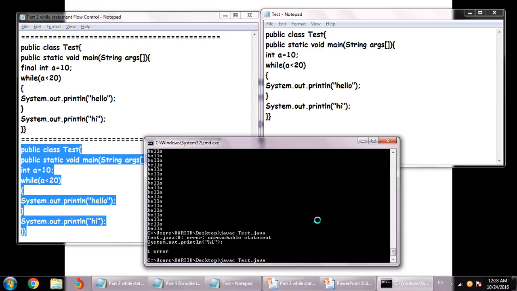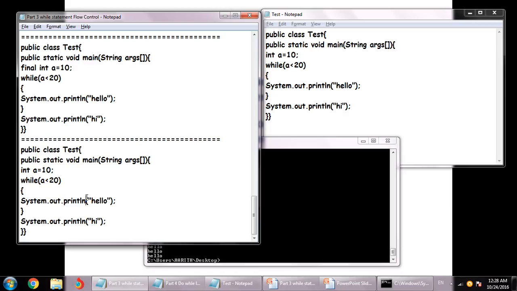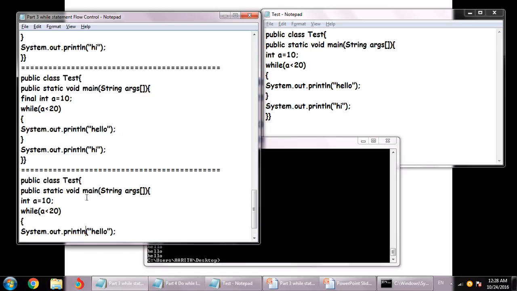So what's going to happen? It's going to compile fine, and it will be the responsibility of the JVM, and because we know that the value of a is not going to change, it will be in the infinite loop forever. So what we have to do, press Ctrl C to get out of the loop. So that's why there are errors related to compiler and JVM.